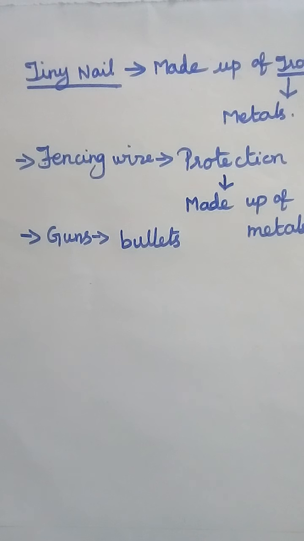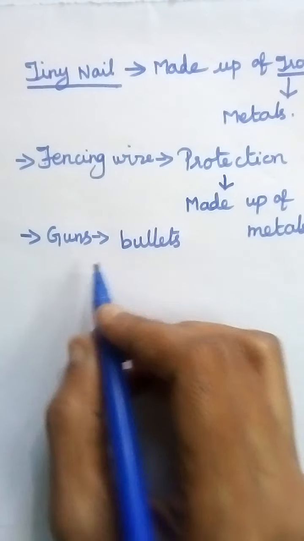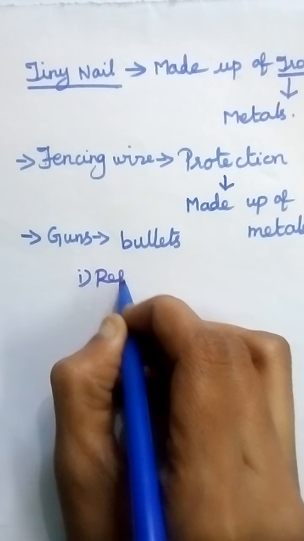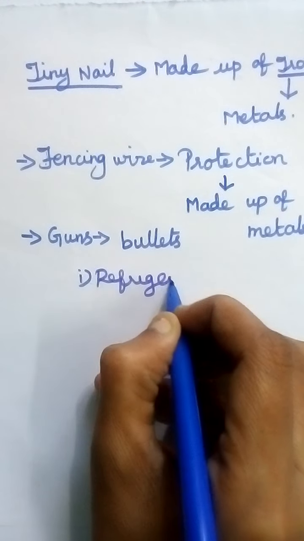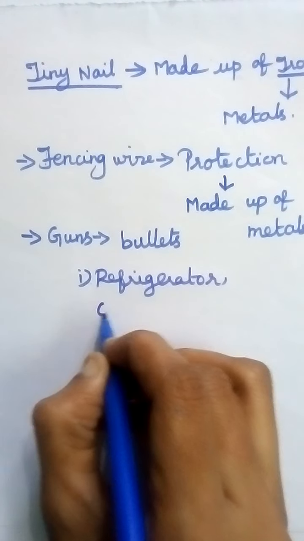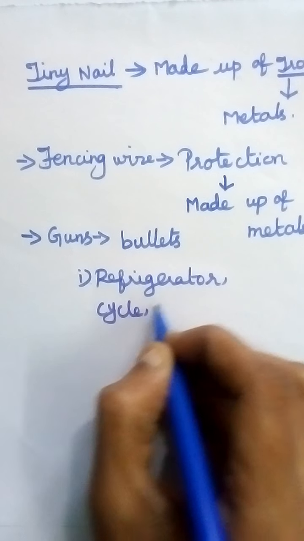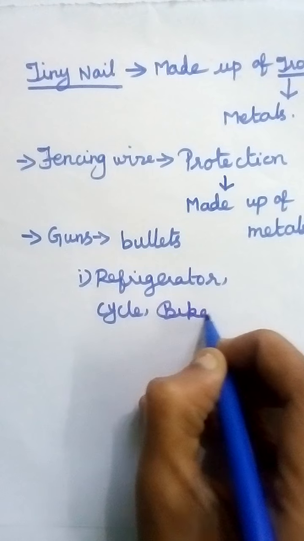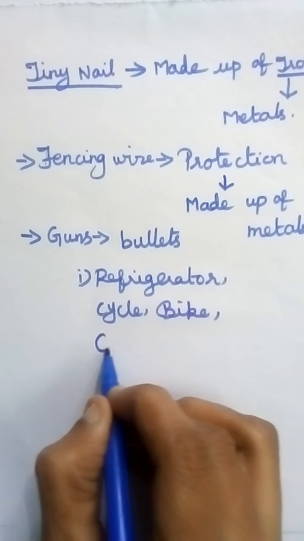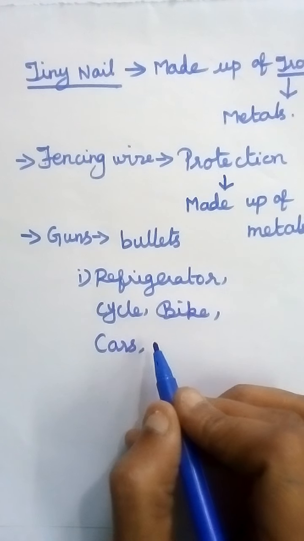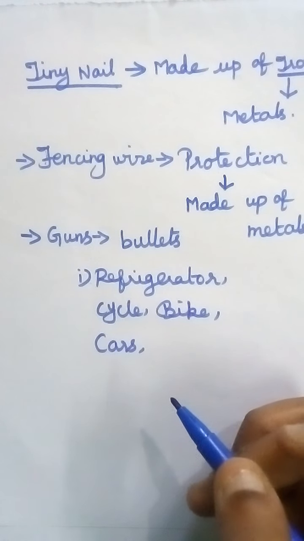Next, a lot of things like refrigerators, bicycles, bikes, and cars are made up of metals.